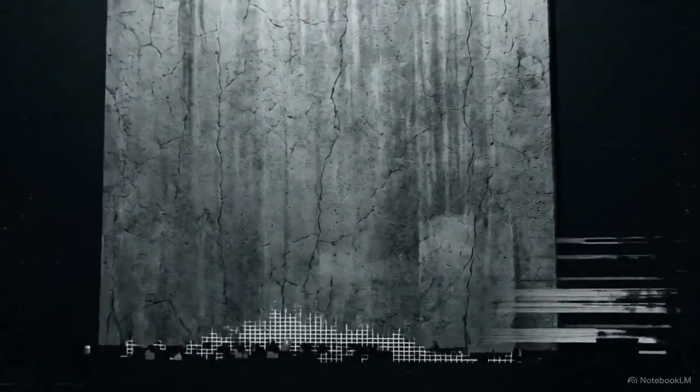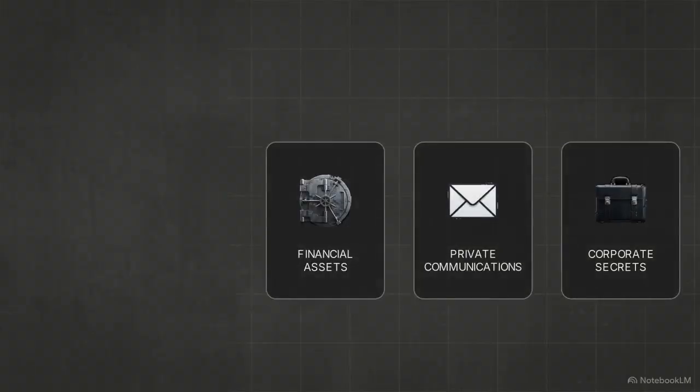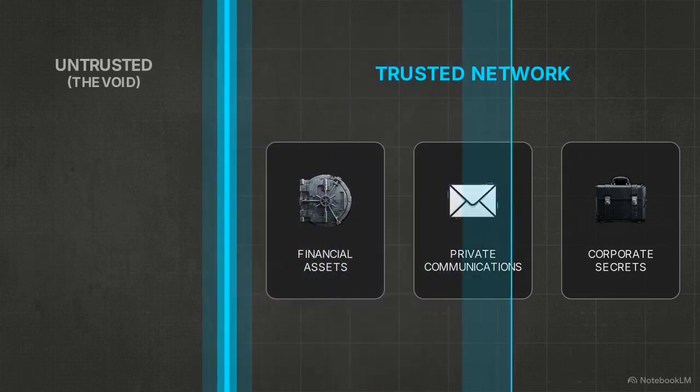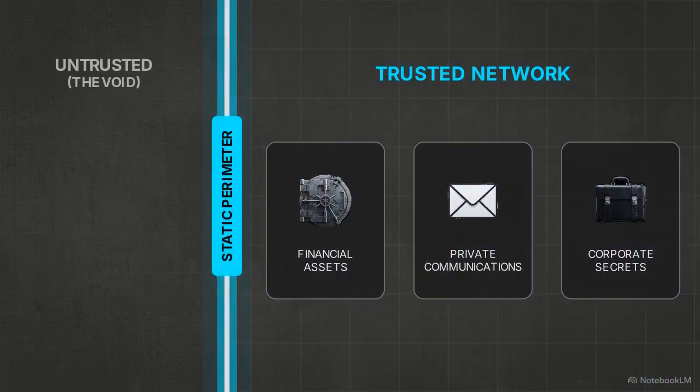We live in a world built entirely on code. Every financial transaction, every private message, every corporate secret, they all sit behind a digital wall, relying on the concept of a secure, static perimeter to keep them safe. But no wall is impenetrable. In reality, these digital perimeters fail because modern digital threats evolve faster than the foundational code protecting our networks.